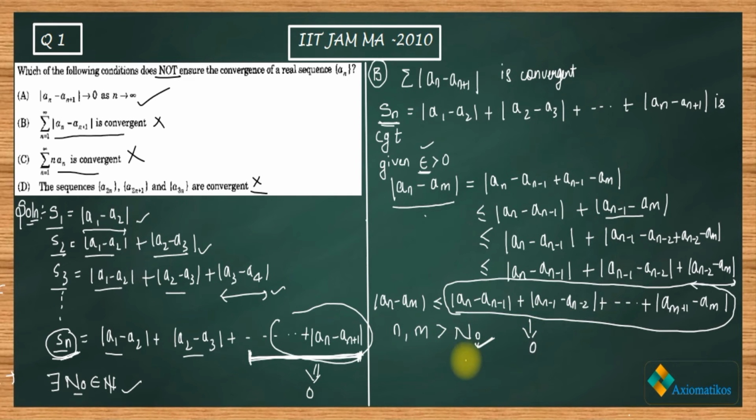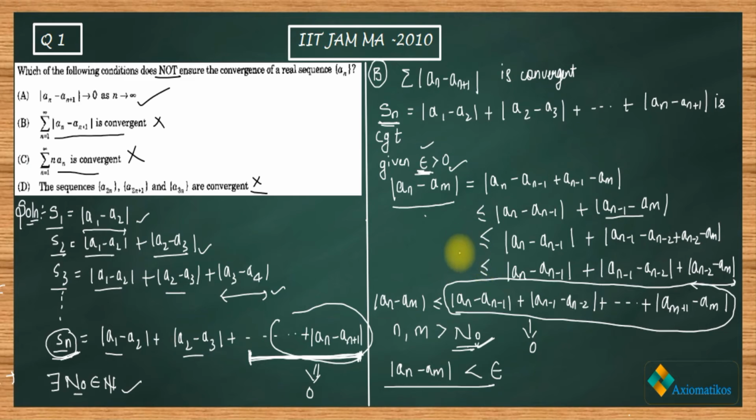That means there will exist some n naught such that an minus am will be less than this epsilon which is given to us. Are you getting my point or not? So what I have proved so far is that whatever epsilon you gave me, I can always find some n naught such that an minus am is less than epsilon. So what I have proved is that an is a Cauchy sequence.